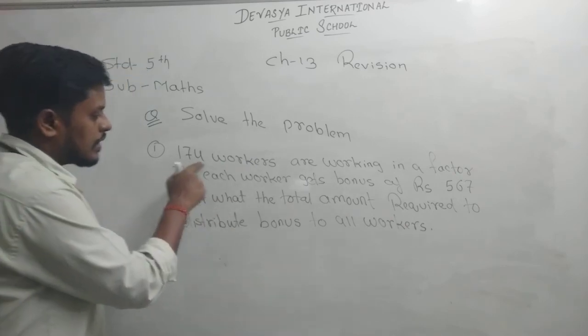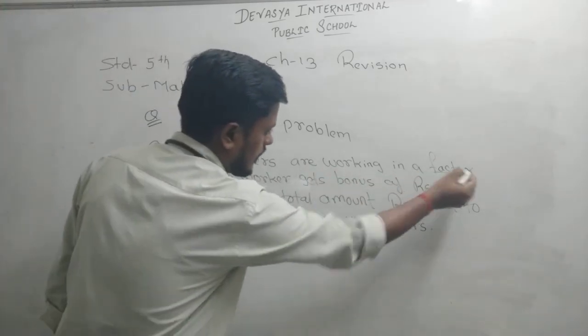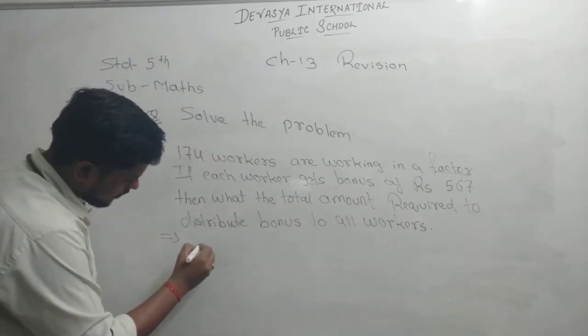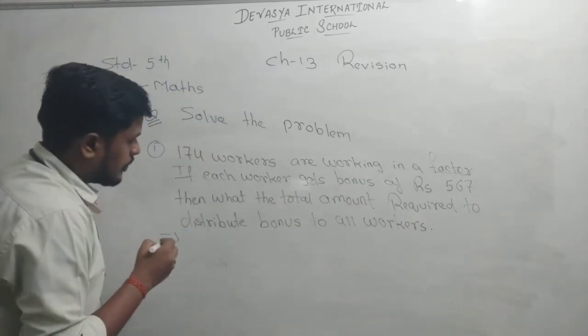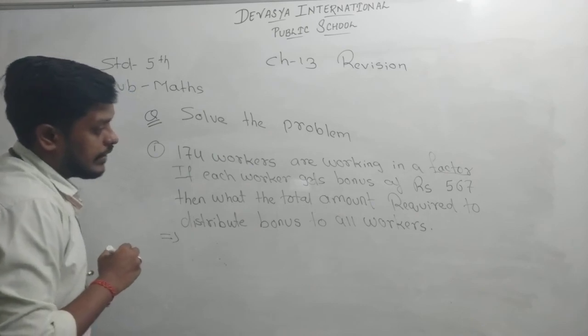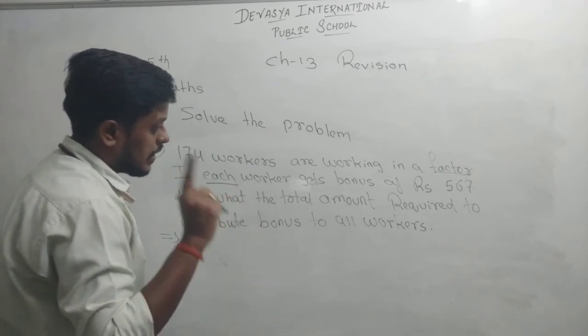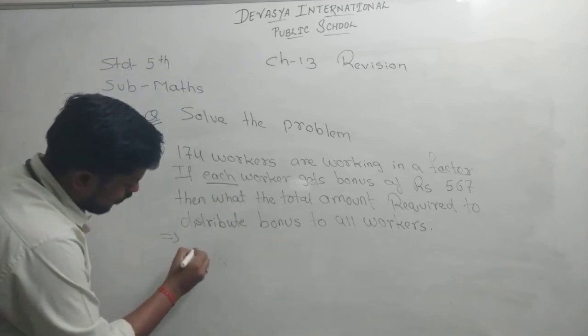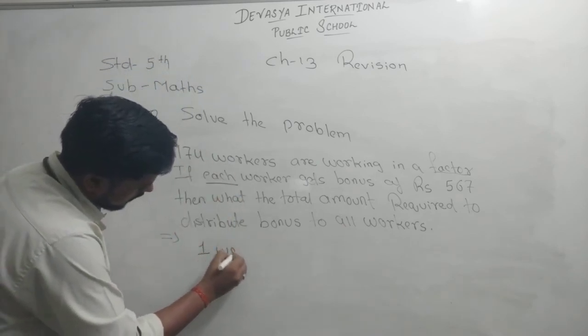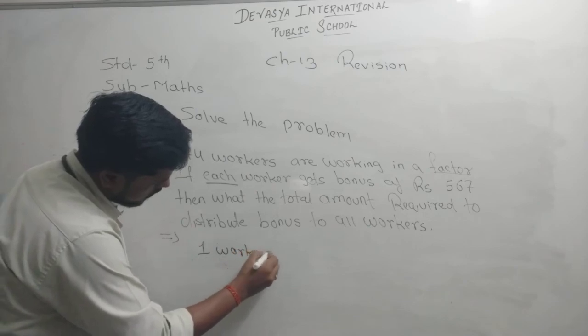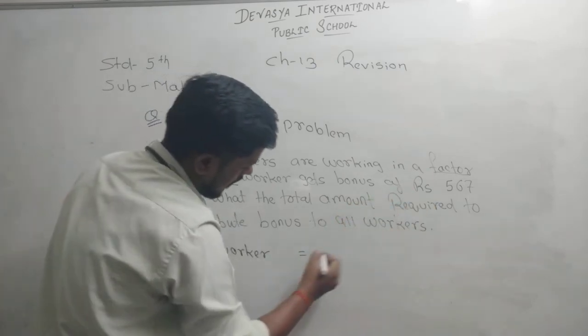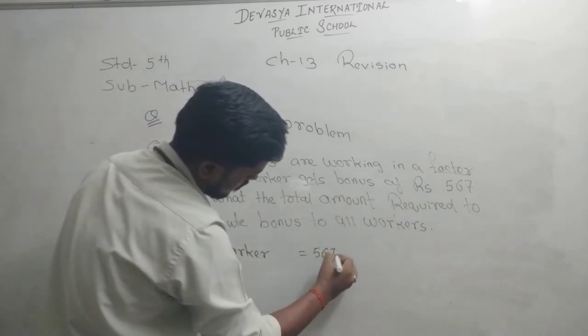See, 174 workers are working in a factory. So we will write, okay, total number of workers are there 174, and see each means हर एक single. Okay, so one worker get 567 as a bonus.